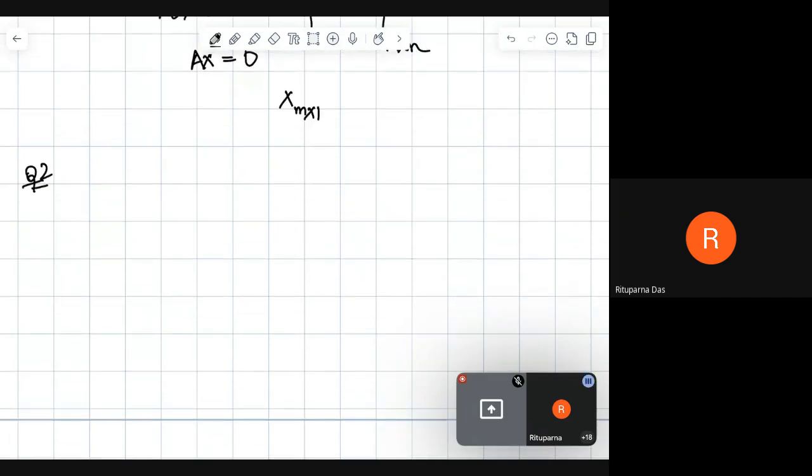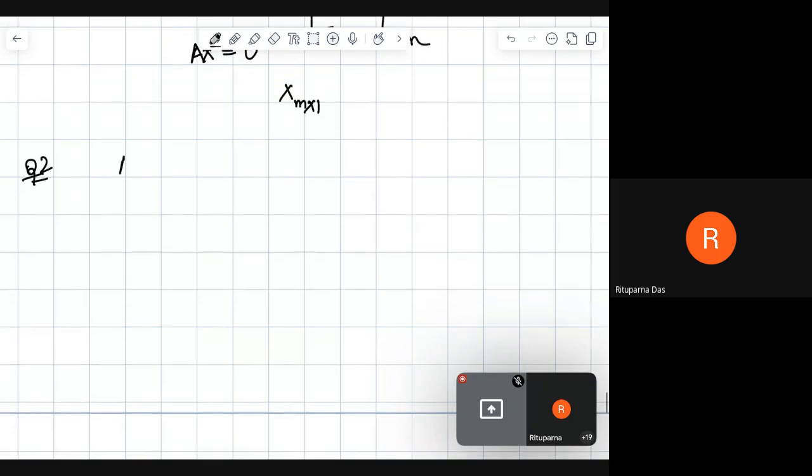Now the next question is, oh wait, okay. Let A1 and A2 be two affine spaces.